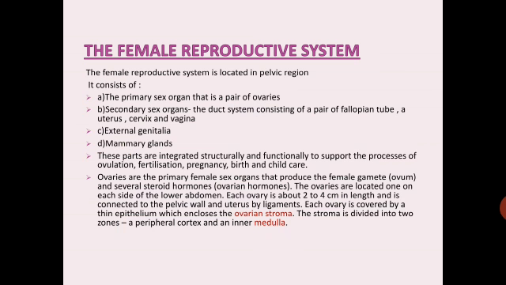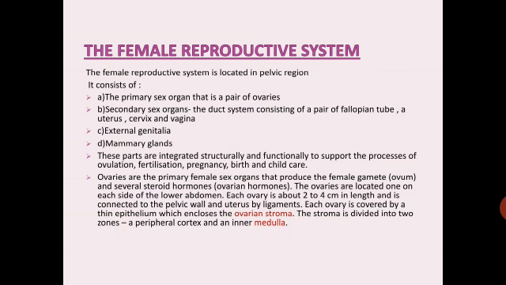Coming to the female reproductive system. The female reproductive system is located in the pelvic region. It consists of the primary sex organ, that is a pair of ovaries, and secondary sex organs, the duct system consisting of a pair of fallopian tubes, a uterus, cervix and vagina.